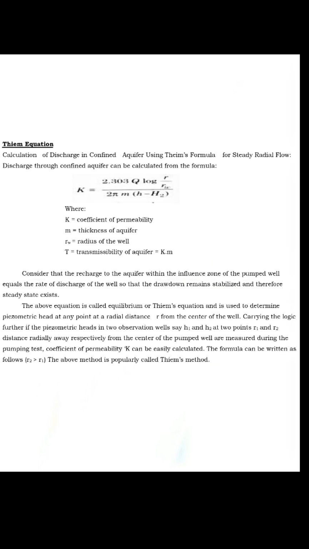Thiem equation. Calculation of discharge in a confined aquifer using Thiem's formula for steady radial flow. Discharge through a confined aquifer can be calculated from the formula Q equals 2.303 Q log R over R_w over 2 pi m times (h minus h sub 2), where K is the coefficient of permeability, m is the thickness of the aquifer, R_w is the radius of the well, and T is the transmissibility of the aquifer, or the K times m.